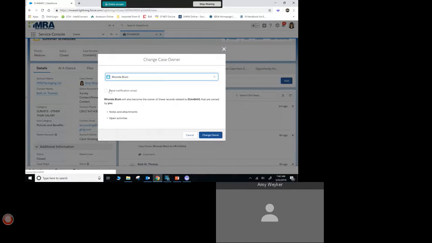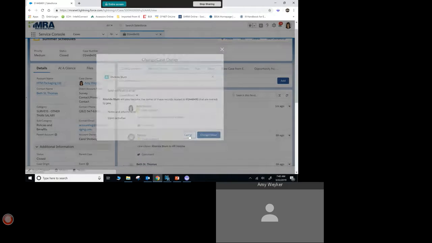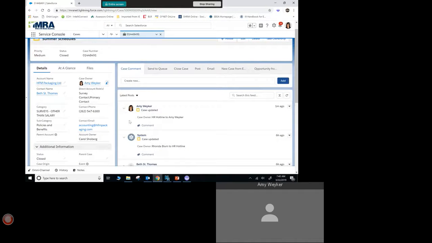It'll go back to her and it'll be in her closed cases and she'll be none the wiser because there's nothing that has to happen. So I would just choose her and then I would change the owner. Okay, so that's one thing. When you see this, the case is closed, it goes back, no big deal. You close it out of your navigation, Omnichannel gives you another case and you move on.